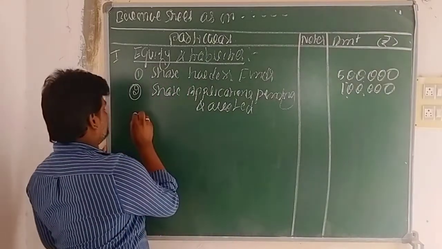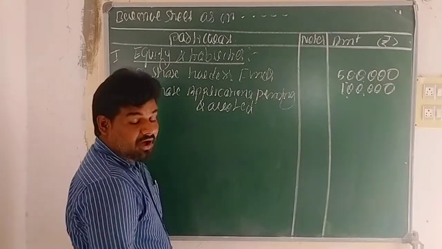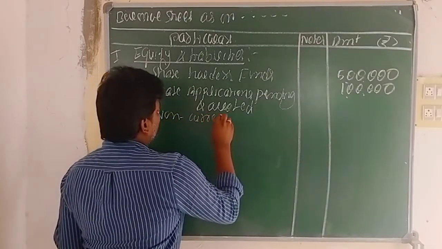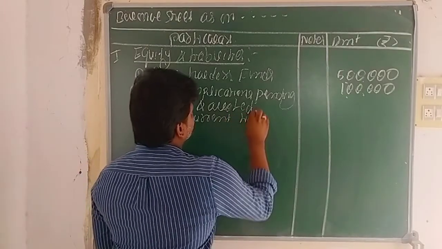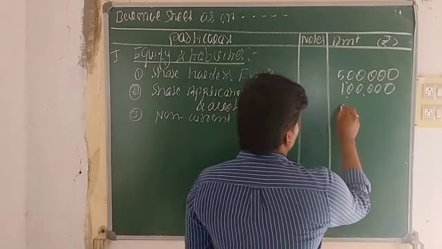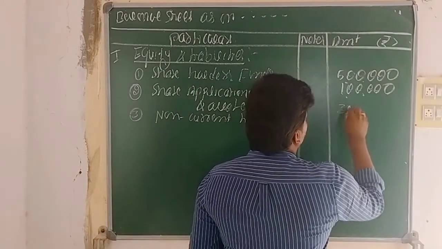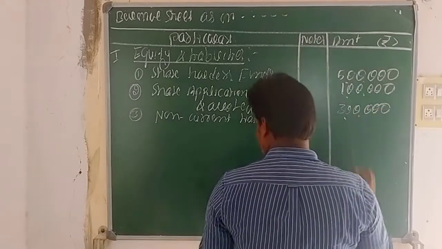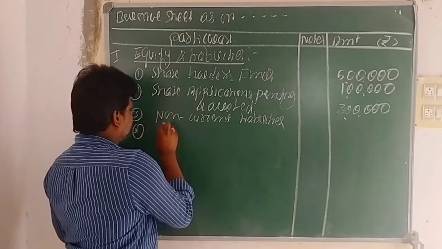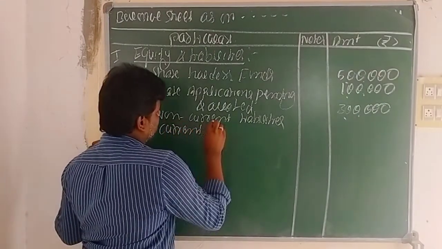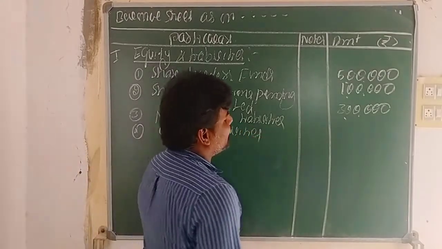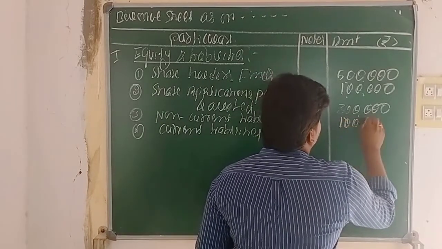The next heading is non-current liabilities, just take 3 lakhs. The next one, current liabilities, you have to record 1 lakh rupees.